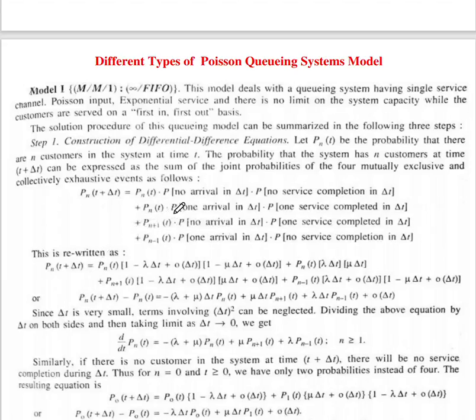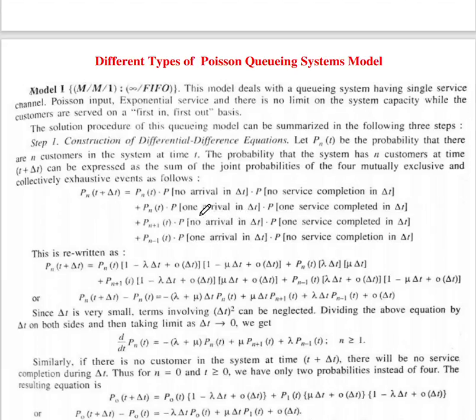So Pn of t into the probability of no arrival in delta t. What is the first probability? Pn of t, no arrival in time delta t, into the probability of no service completion in delta t, plus Pn of t, probability of one arrival in delta t, into the probability of one service completed in delta t.